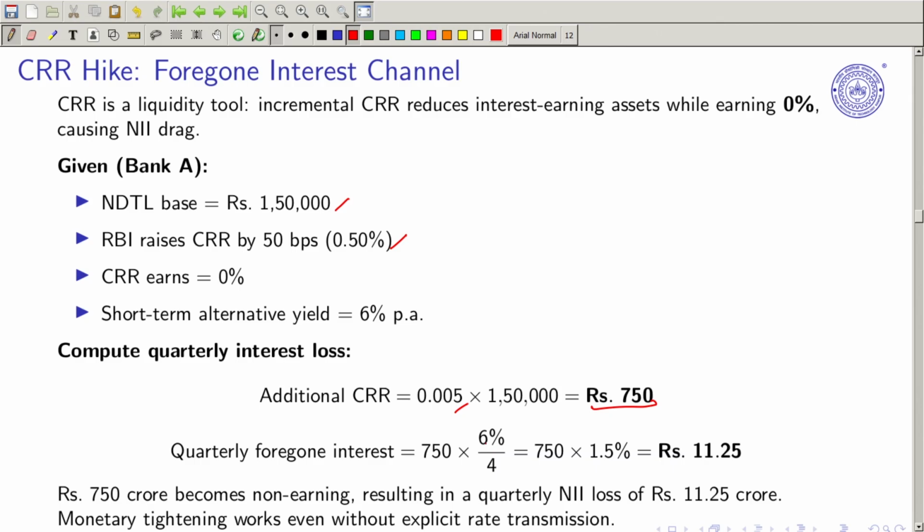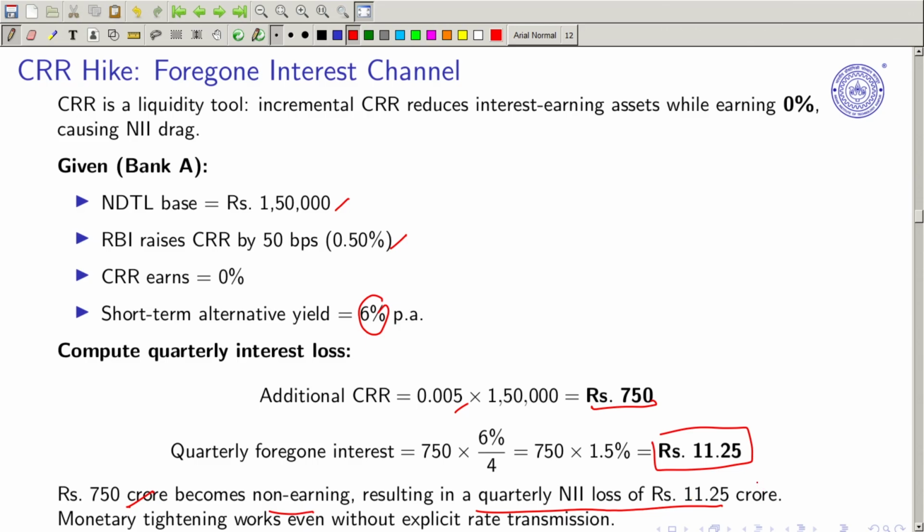How much is the short term alternative yield? It is 6% of this, and here we are going by the quarter wise. So this is what it looks like. 750 into 1.5, you have 11.25. So 750 crore that here we have becomes non-earning, resulting in the quarterly net interest income loss of 11.25 crore, if I have to think about in crores, right.